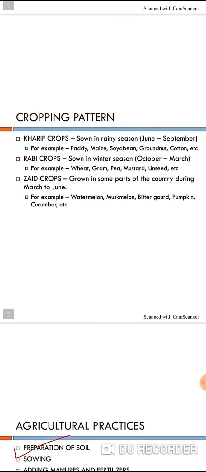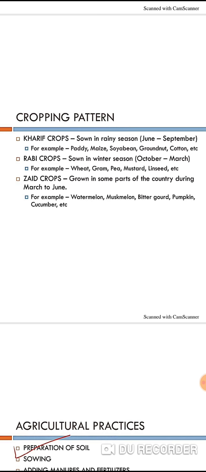See the cropping pattern here. You already know that crops are of different types like cereals, vegetables and fruits. Whenever you were learning in 6th standard and 7th standard, you learned the difference between cereals, vegetables and fruits. These can be classified on the basis of the season in which they grow. India is a very vast country, as you know. The climatic conditions like temperature, humidity and rainfall vary from one region to another. You also learned this in the 7th standard.